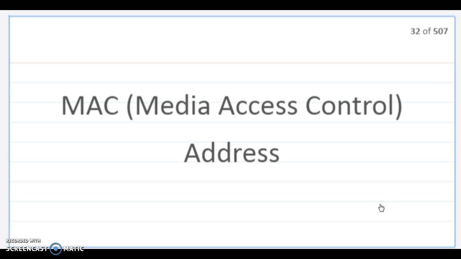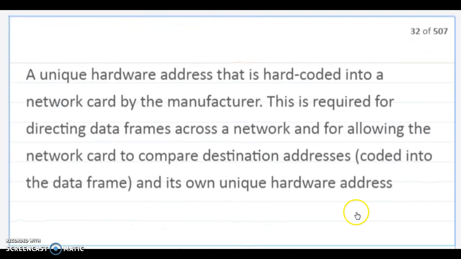MAC, as in Media Access Control address. A unique hardware address that is hard-coded into a network card by the manufacturer. This is required for directing data frames across a network and allowing the network card to compare destination addresses coded into the data frame and its own unique hardware address.